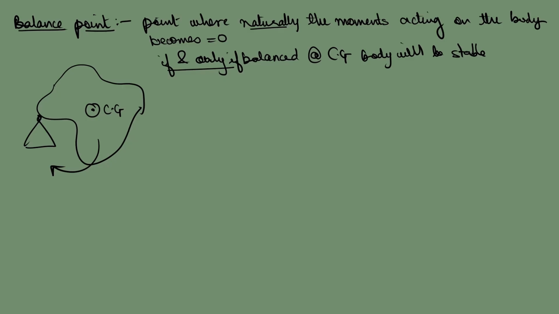The body is going to be stable only and only if the pivot, a point or a balance that we apply, like a finger or a pivot scale, is on the CG. But if this pivot is not coincident with the CG, that means it is not at the same point as the CG, the body is 100% going to be unbalanced.